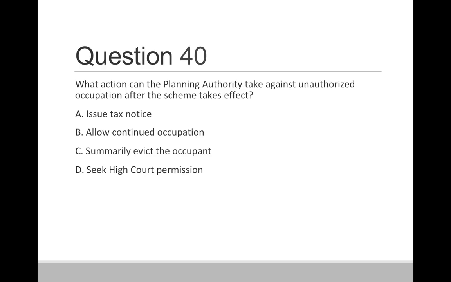Question 40. What action can the planning authority take against the unauthorized occupation after the scheme takes effect? Option A, issue tax notice. B, allow continued occupation. C, summarily evict the occupant. D, seek high court permission. So correct answer is summarily evict the occupant.